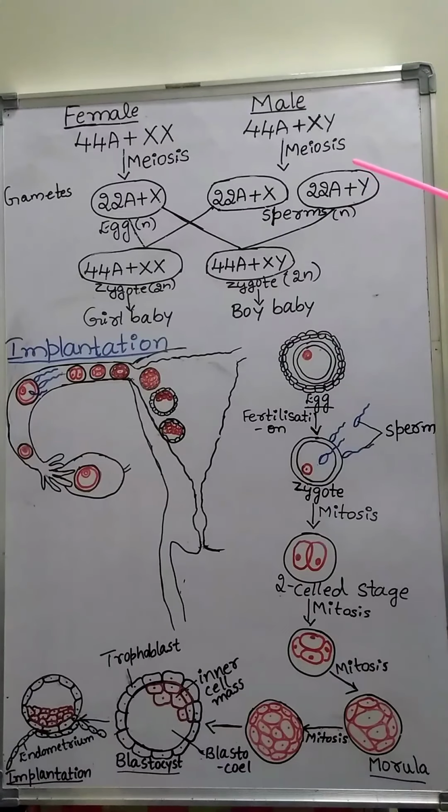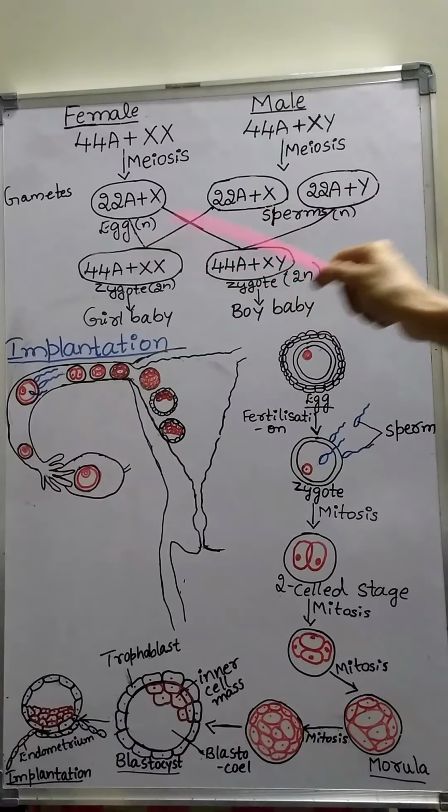That means the sex chromosome in the sperms could be either X or Y. Hence, 50% of the sperms produced by the male carry the X chromosome and 50% carry the Y chromosome.